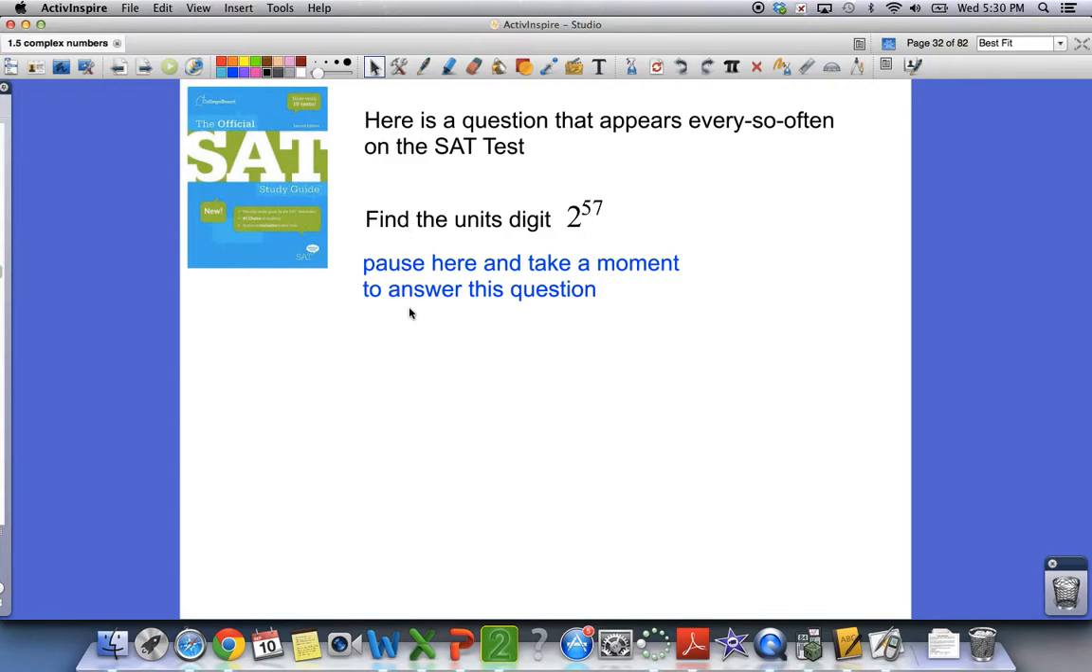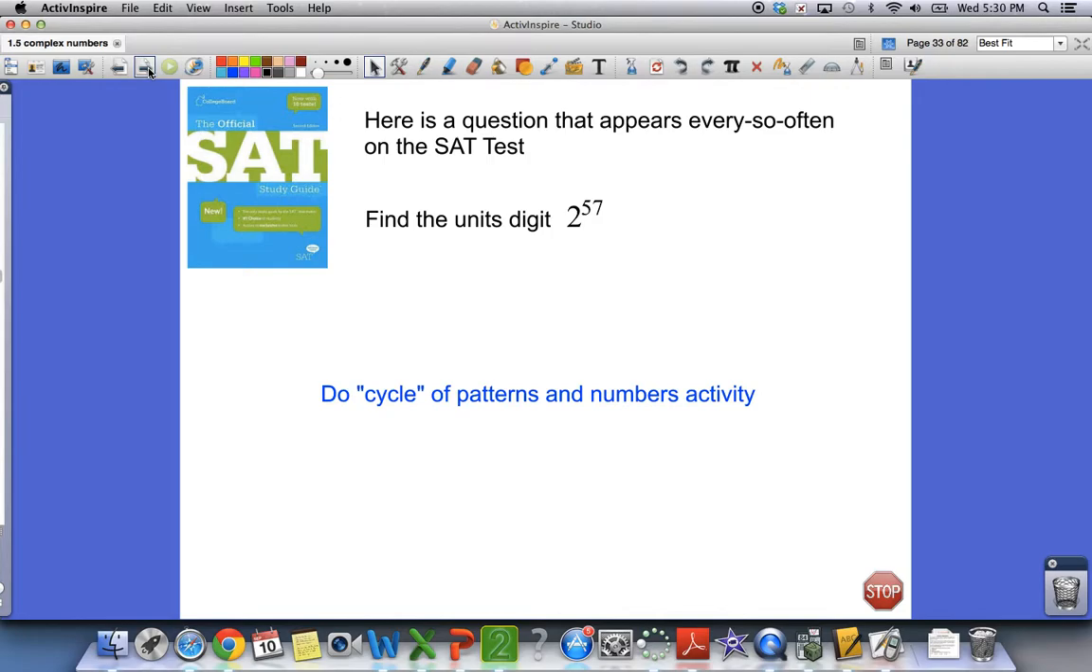If you can, pause the video here. Pause it and spend some time trying to figure out how you can work this. Hopefully you took some time. It really will help you understand what's going on. This is a difficult problem. Your calculator doesn't have enough digits and gives you scientific notation, which can't help you find the units digit. So how do you go about doing it?